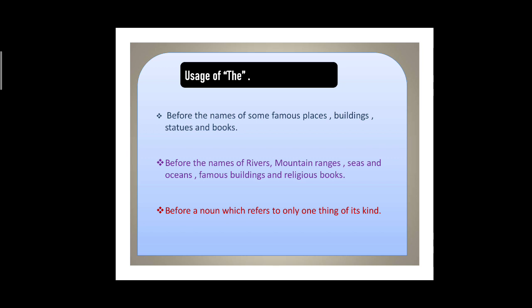Okay, are you getting it? The is used before something which is specific, which is special, which is unique. So we don't use the randomly anywhere. The specifies that you are talking about a specific object. Okay, one of its kind.